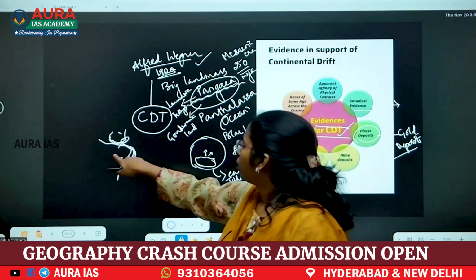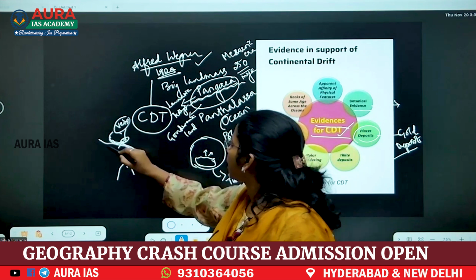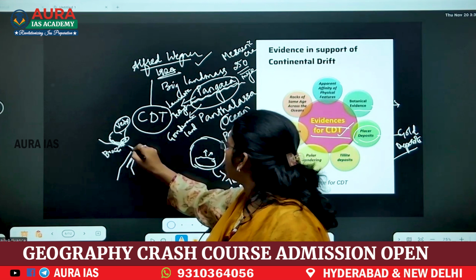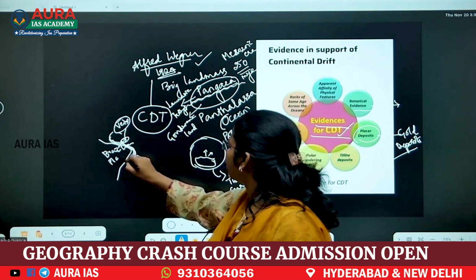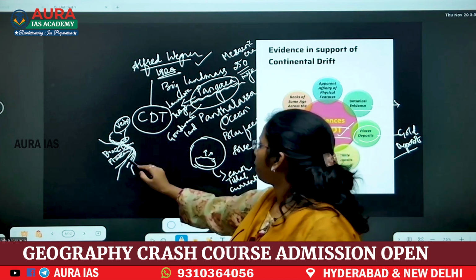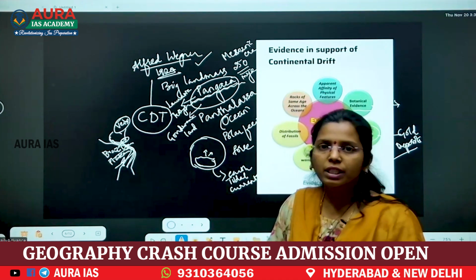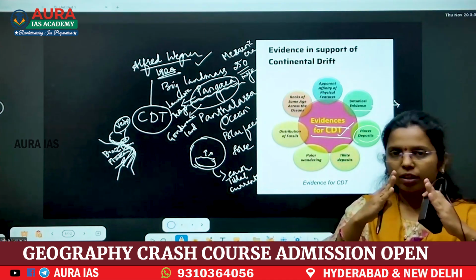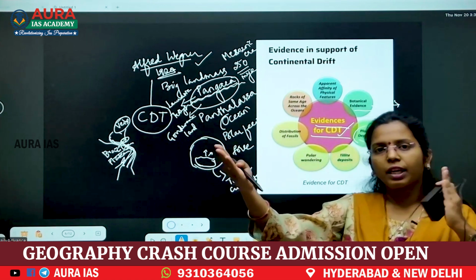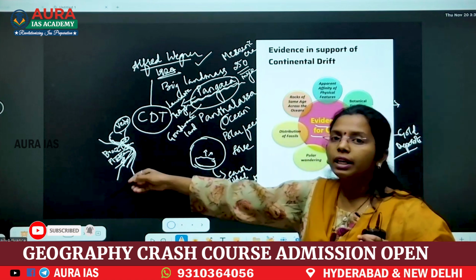But only gold veins are seen there, while the actual parent rock is seen in the Brazilian plateau. It means that when they drifted apart, the veins are on that side, and the actual main plateau, the mother parent rock, is here.